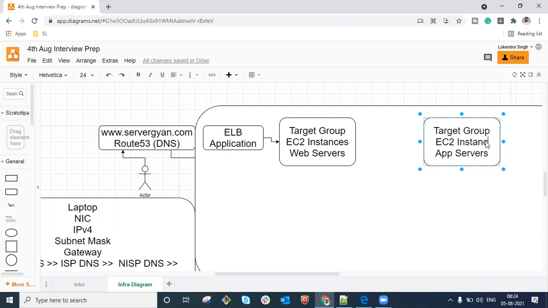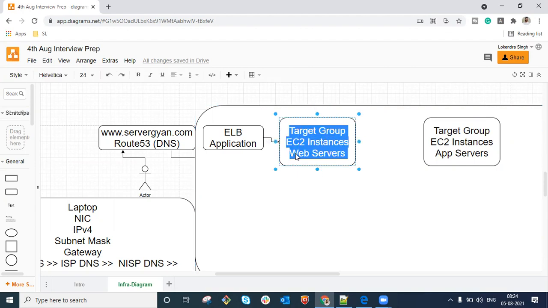Okay guys, so we have application servers here, but what happens when we use multiple EC2 machines here? We will talk about how we define the number of instances within coming sessions. But for now, we are going to say that we have web servers behind the first load balancer.